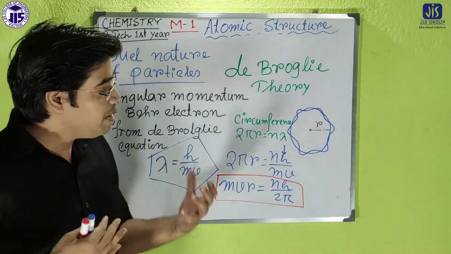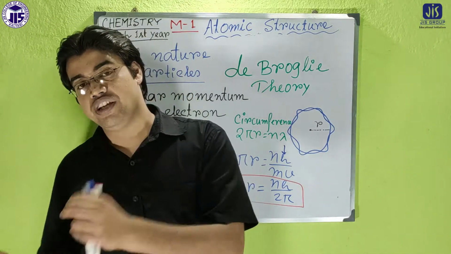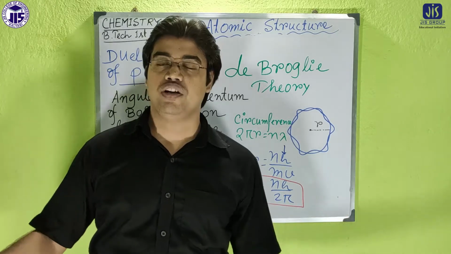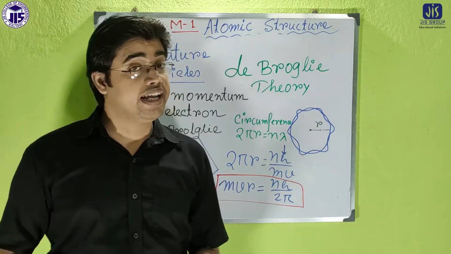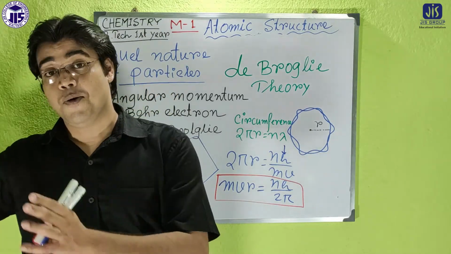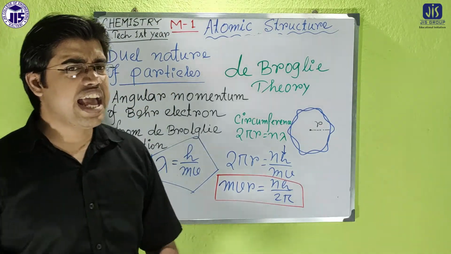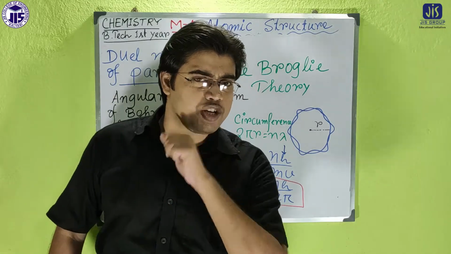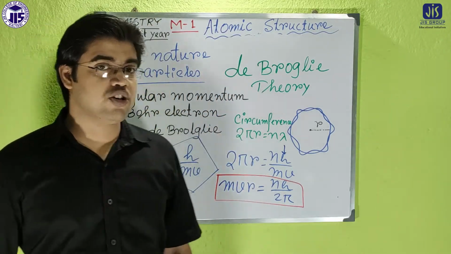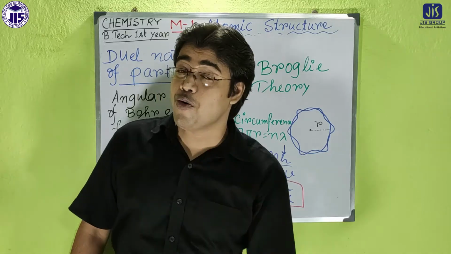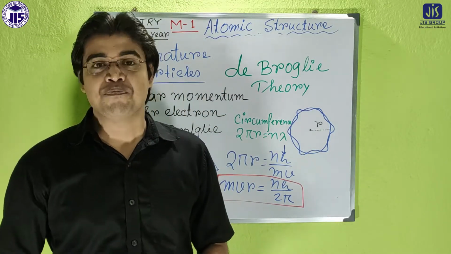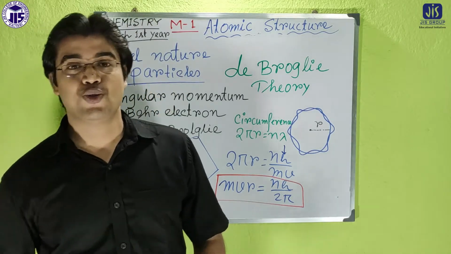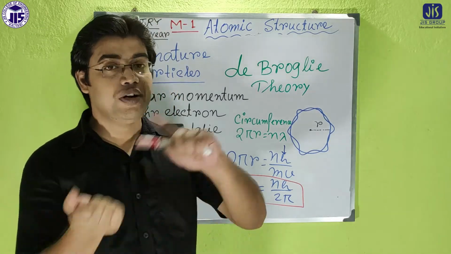As the de-Broglie equation has two wings, that means according to de-Broglie, the microscopic particle has particle nature as well as wave nature. So obviously it is expected that the de-Broglie equation should support Bohr's model, because Niels Bohr described only one dimension, that means only particle nature. There is another wing, wave nature, that was not told by Niels Bohr.